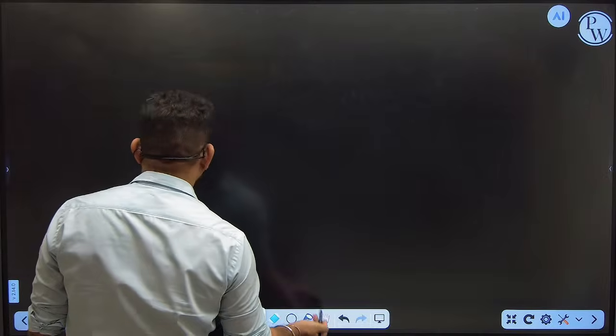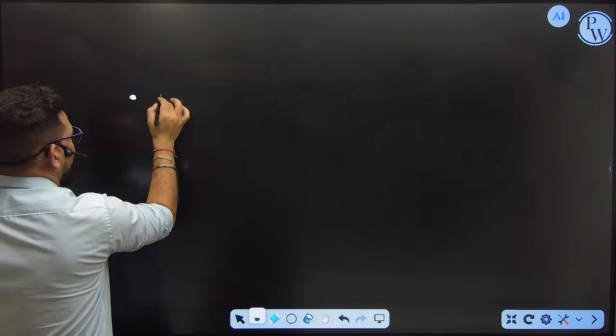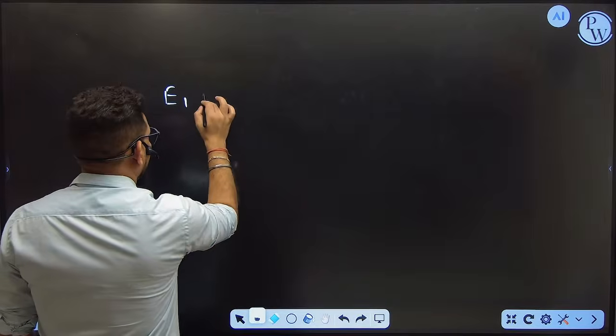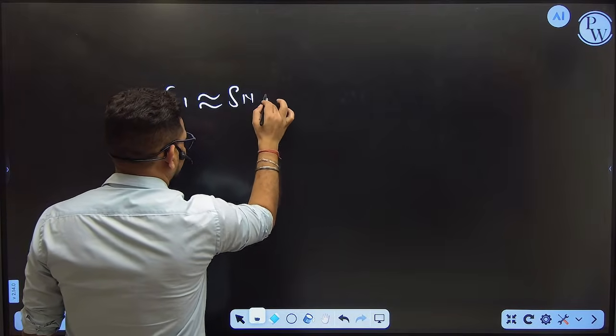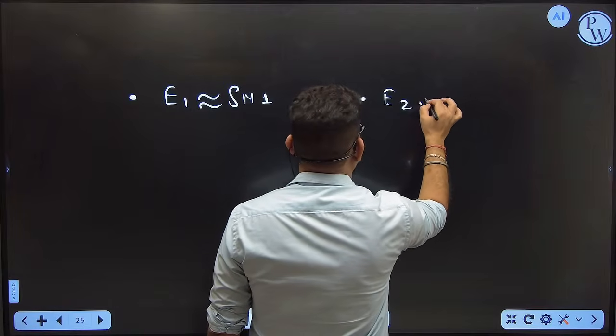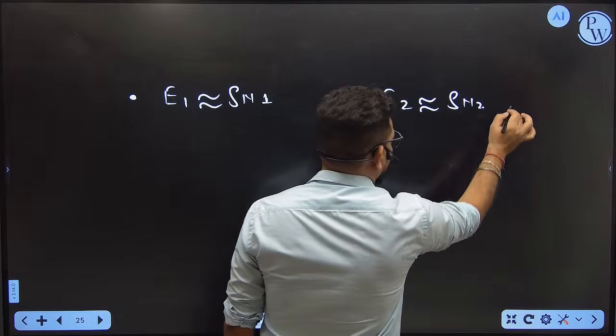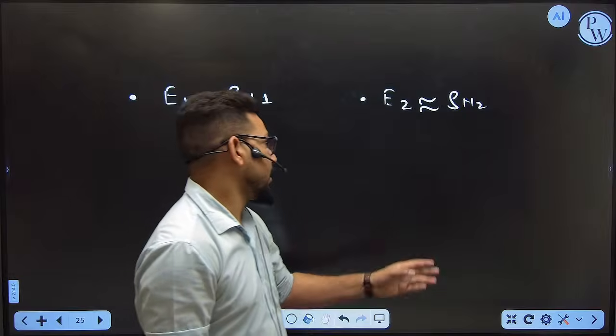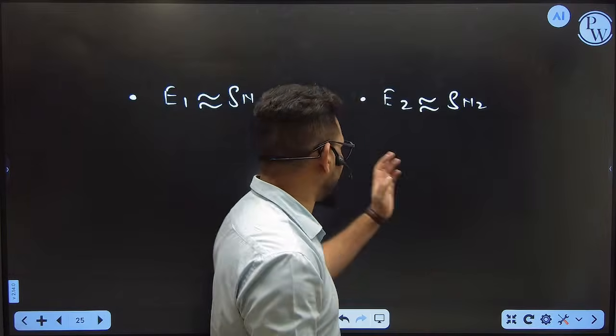In a short way, you have to think once. Always remember, E1 is equivalent to SN1 in many number of the cases, and second, E2 just follows the condition like SN2. That means if you are aware about the SN1, you know the condition of E1 also. If you know about the SN2, you know the condition of E2 also.